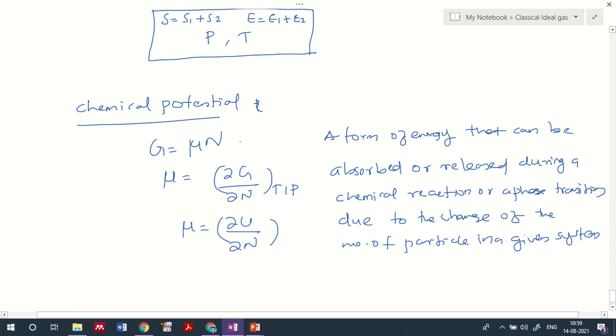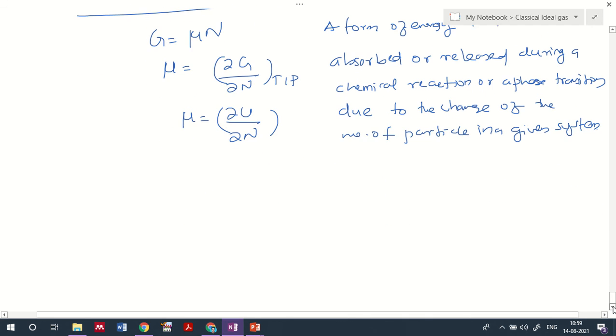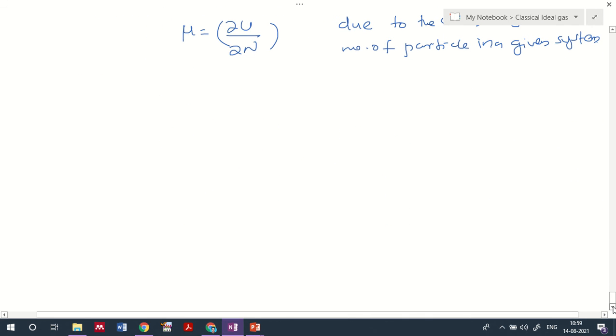Tomorrow we'll be discussing the Gibbs paradox representation, because it's a lengthier discussion, so I am not going into detail now, but let me give a small idea of the Gibbs paradox so you can get a brief idea before coming to the next class. It concerns what happens when you consider two systems. I'll give a detailed discussion in the next class, but let me just introduce what the Gibbs paradox is.